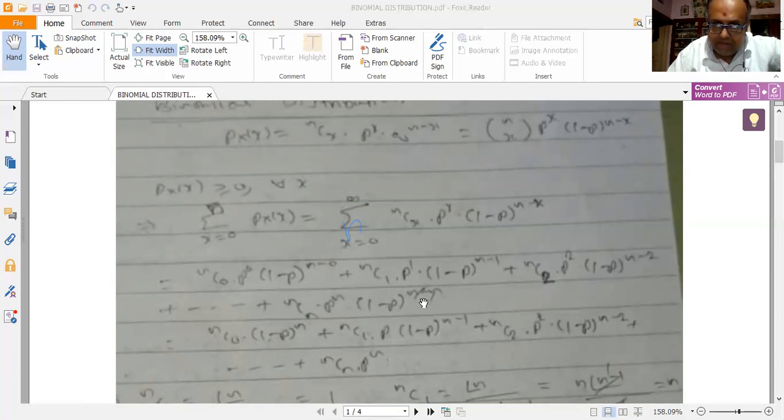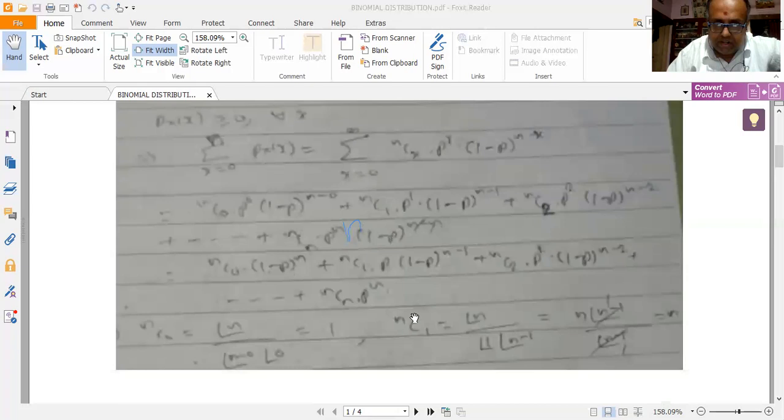So that's what I have written. (1 minus P) whole to the power of n minus n gets cancelled, because n and n get cancelled. So I am left with (1 minus P) whole to the power of 0, which is equal to 1. So this is what I am left with. Now I have to evaluate these combinations.